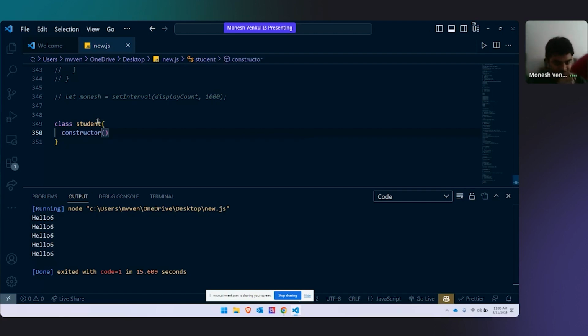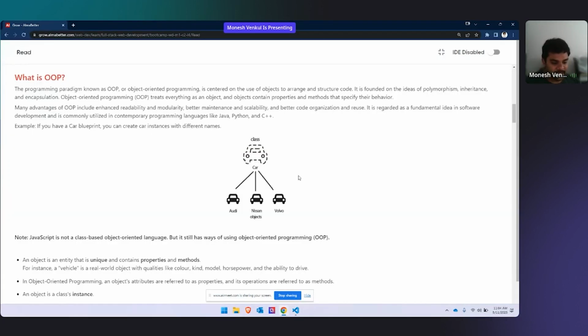You can have name, age, class, marks, and you can keep on writing them. Like that you can create a class, a blueprint. Class is nothing but a blueprint.